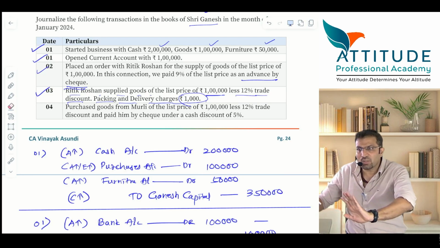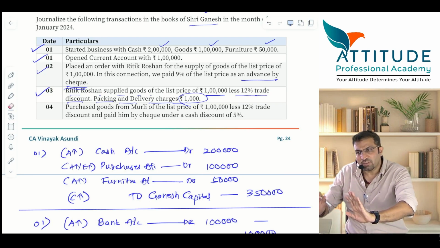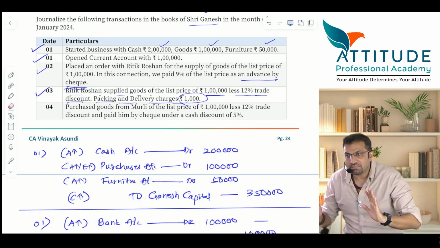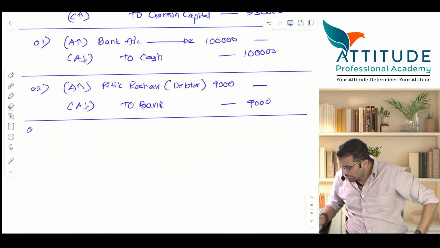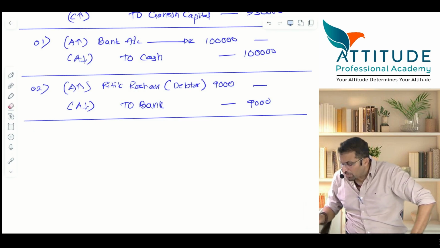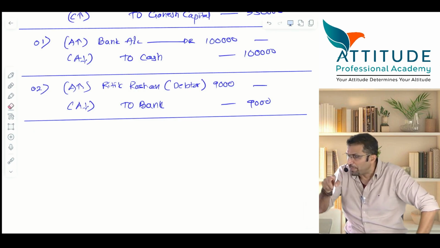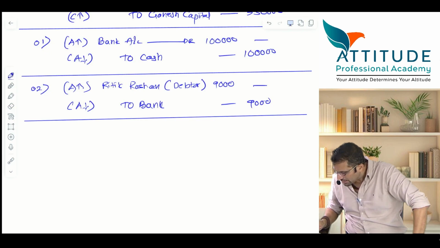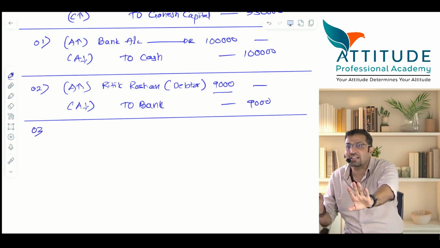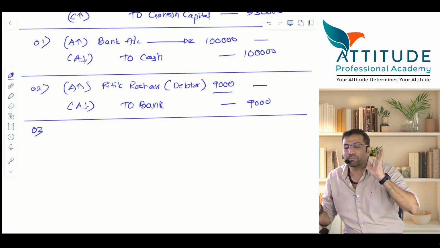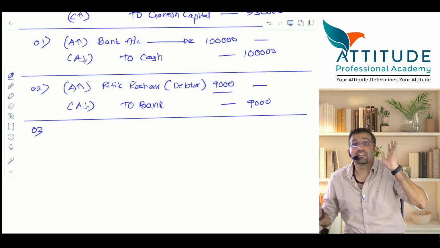For that, Hrithik Roshan is a debtor. Are you understood? Okay, now answer this. Okay. Right now you don't worry about that 9,000. Payment, at the time of payment we'll see. Is that clear? She's asking, sir, what about that 9,000? For 9,000, Hrithik Roshan is a debtor. You have to receive money from him. Either goods or money. Correct?